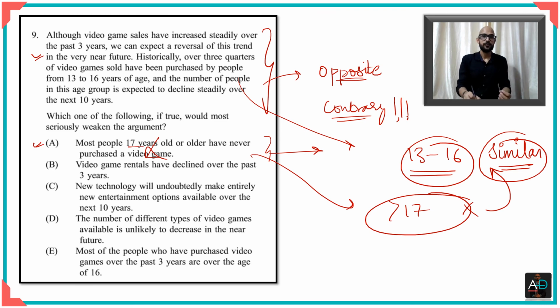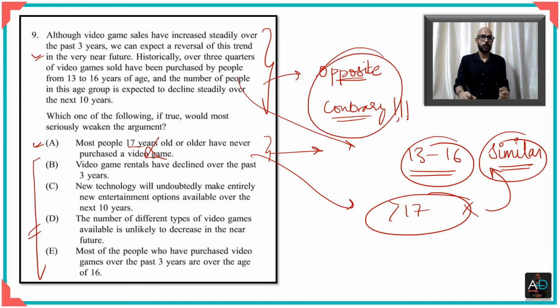So you need to look for which one of these options goes contrary, which one is opposite. And if you look at the options, then the very obvious answer is the option E, because here it says most of the people who have purchased the video over the past 3 years are over the age of 16.